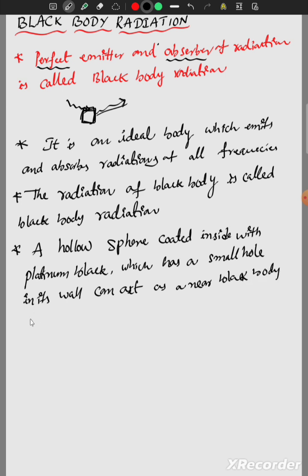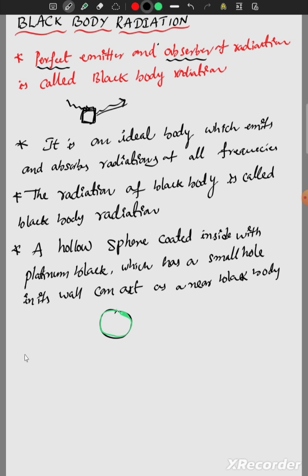Here hollow sphere means it is a sphere, having a small hole and coated inside with platinum black like this. Okay, this is considered as the nearest black body.